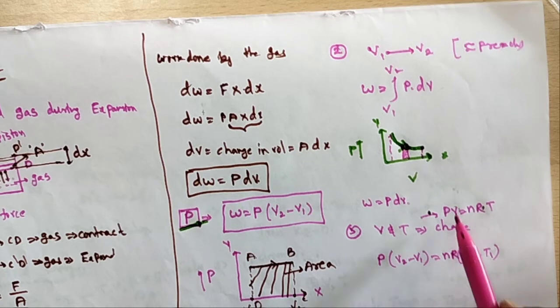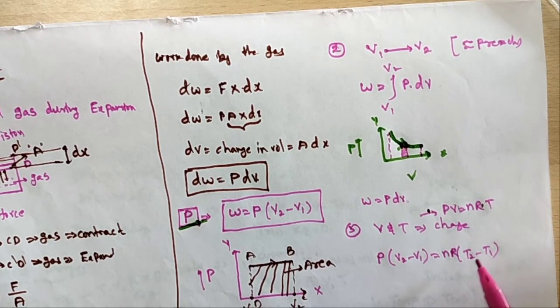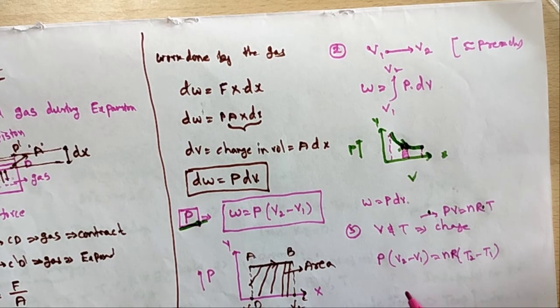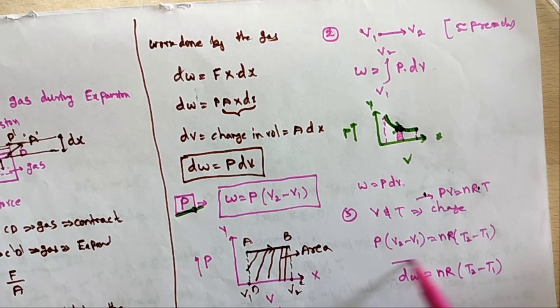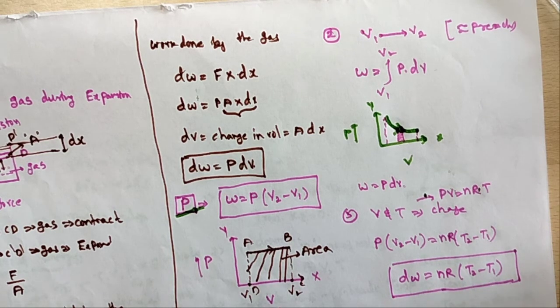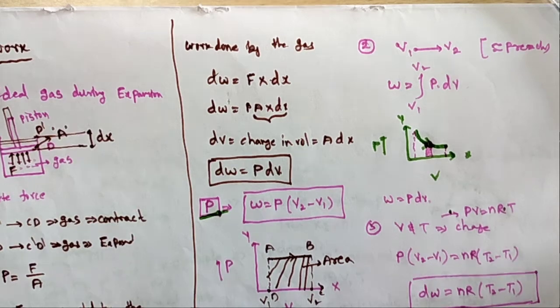So P is constant, the volume changes from V1 to V2, n is constant, R is constant, and T changes from T1 to T2. So the work done is nR into T2 minus T1. This is also the work done equation where the temperature changes from T1 to T2. So this is how the work done is calculated.